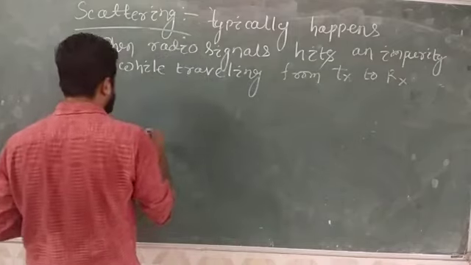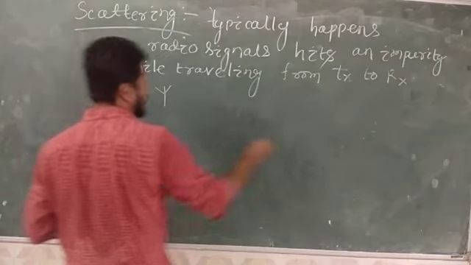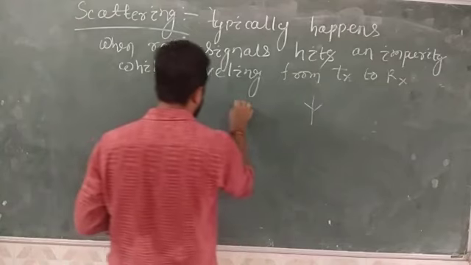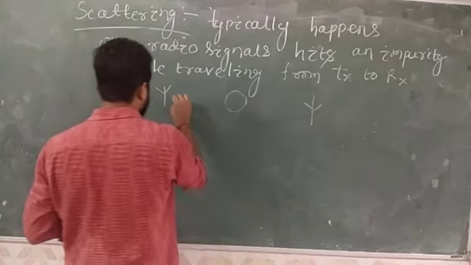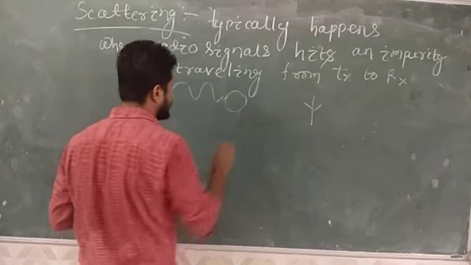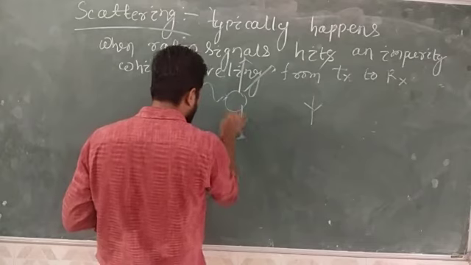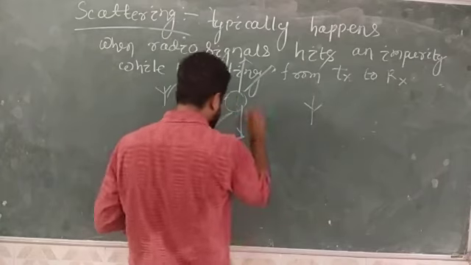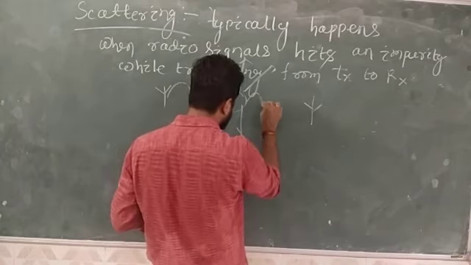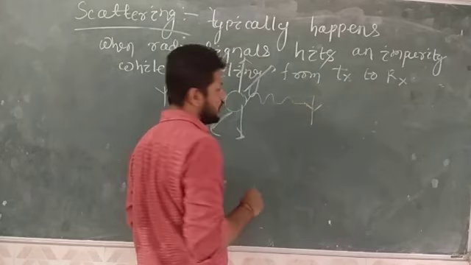Suppose you have a transmitting antenna here, a receiving antenna here, and an object is present here. The radio signal travels and hits this object, and because of that it is scattered in all directions. Hence the signal strength is reduced drastically, and only a little of the signal reaches the receiving antenna.